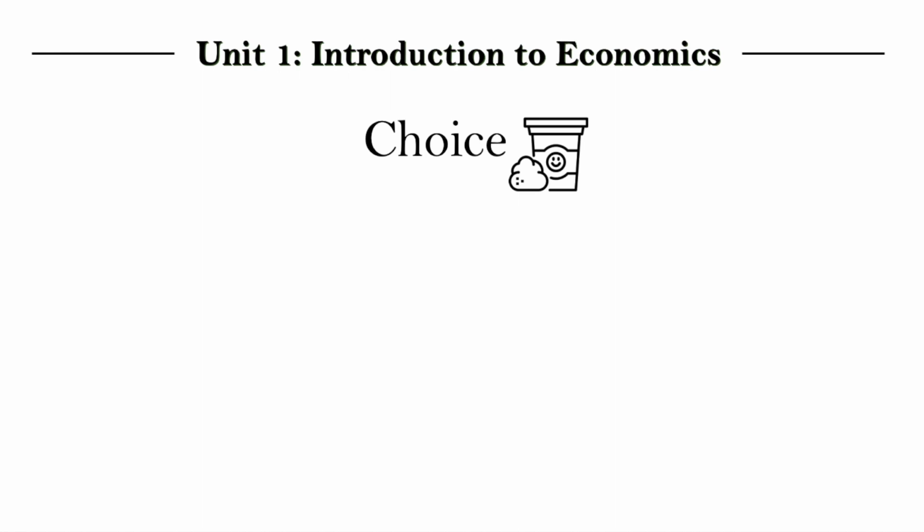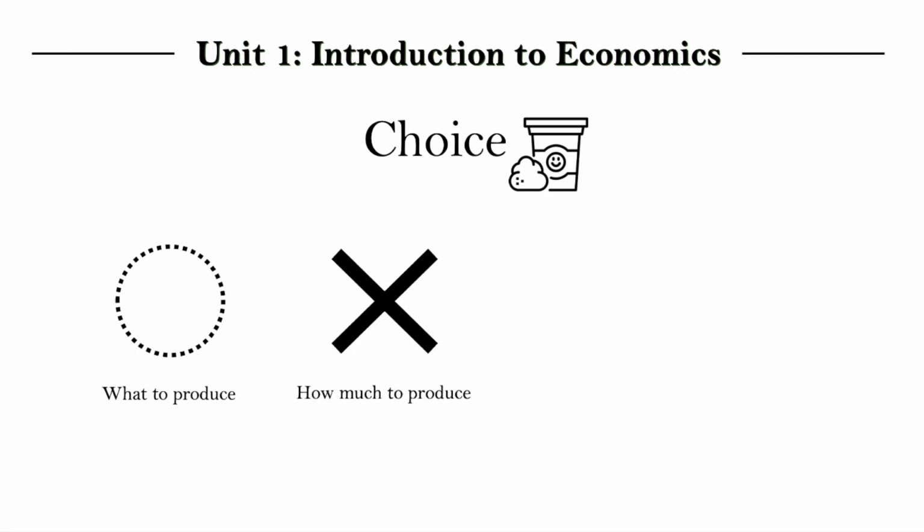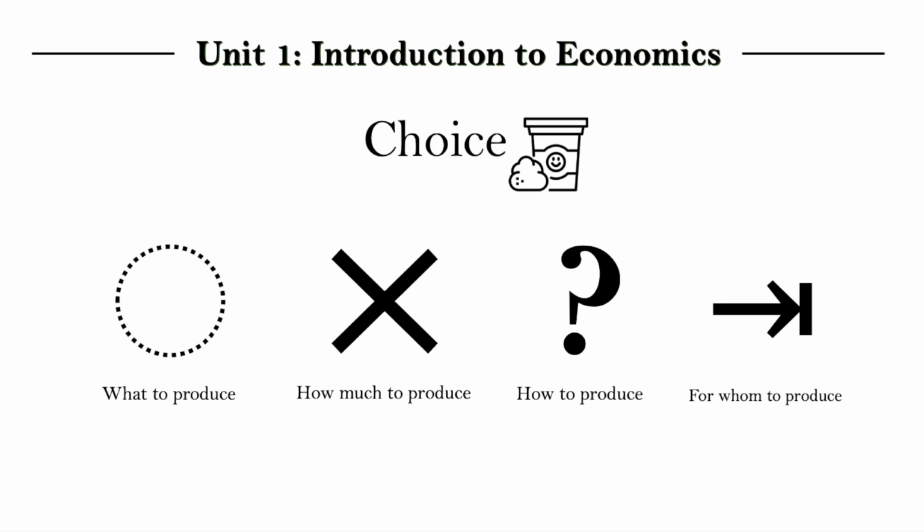Okay, so we ended the last video explaining that limited resources, limited factors of production, paired up with our unlimited needs and wants, results in the problem of scarcity. And that scarcity in turn requires us to make choices. Now, in this video, we're going to introduce the big economic questions when making these choices. These questions are what to produce, how much of it to produce, how we're going to produce it, and who we're going to produce it for.